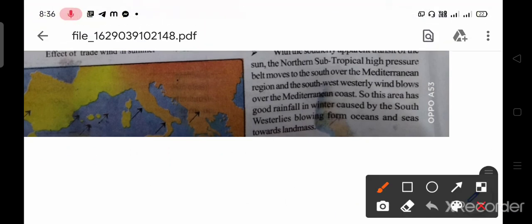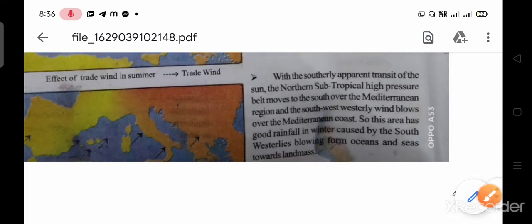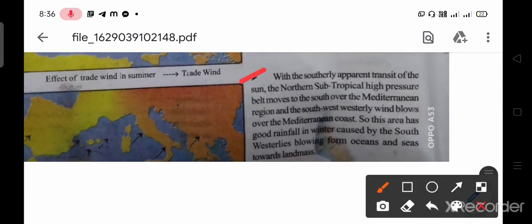With the southerly apparent transit of the sun, the northern subtropical high pressure belt moves to the south over the Mediterranean region, and the southwesterly westerly winds blow over the Mediterranean coast. So these areas have good rainfall in winter caused by the southwesterlies blowing from oceans and seas towards the landmass.